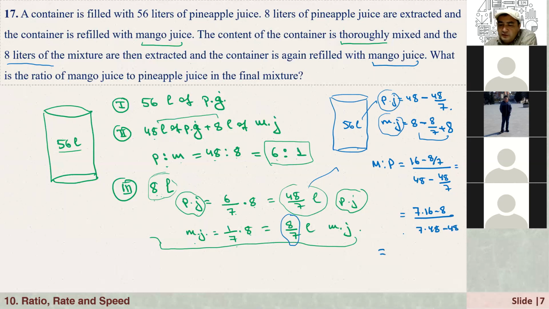So which is equal to, we can just simplify this, that is, what is it? 7 times 16 minus 8 over 7 times 48 minus 48. So that's equal to 13 to 36. That is the ratio of mango juice to pineapple juice in the final mixture.